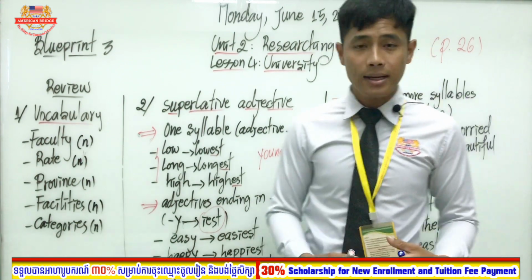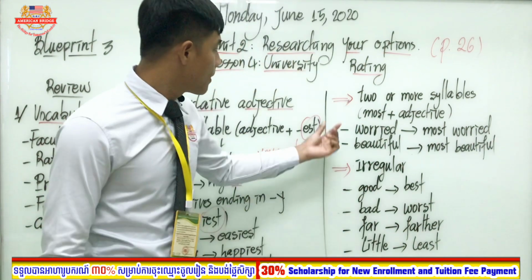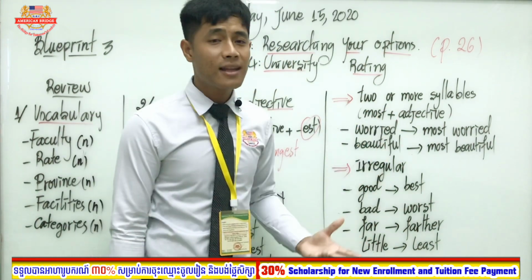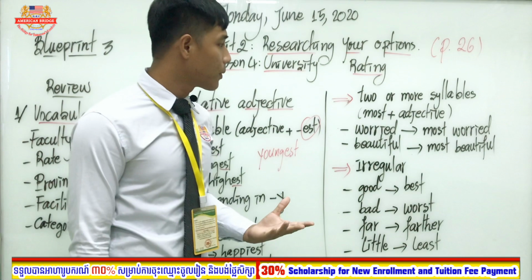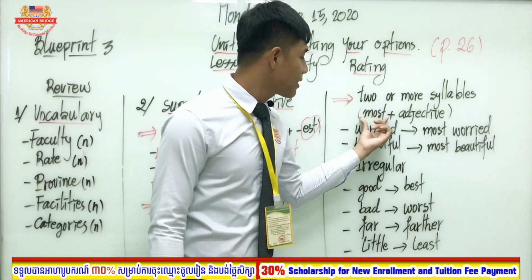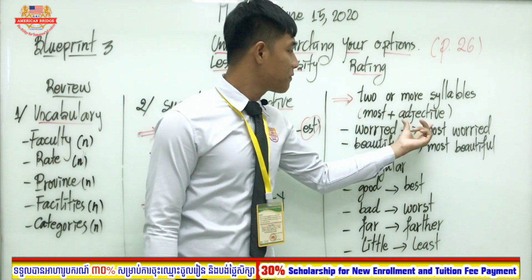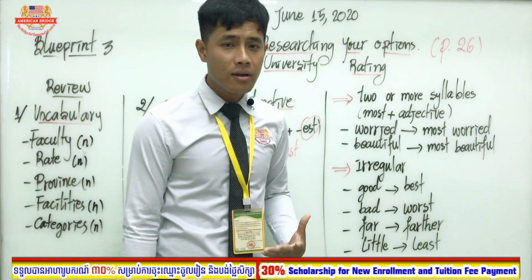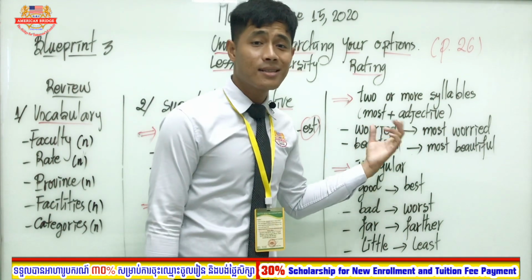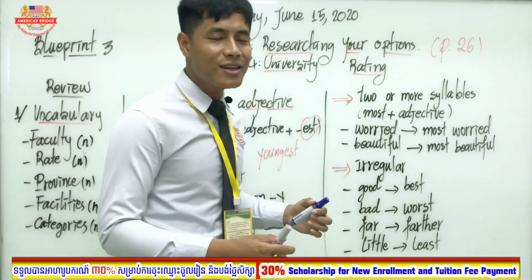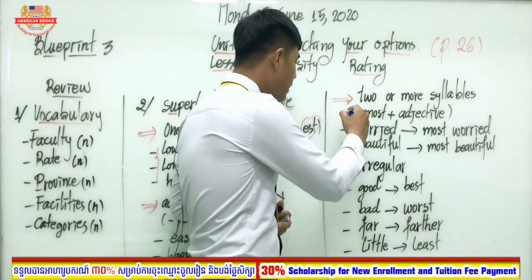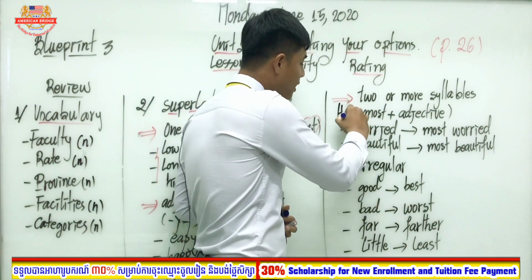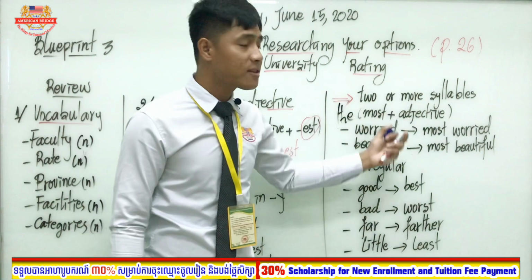Okay, good. So next, two or more syllables. We have to add most before an adjective. But when we use it in sentences, teacher recommends you add the, right? The most adjective.